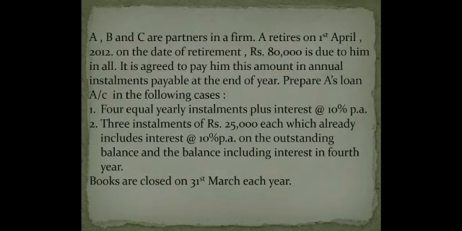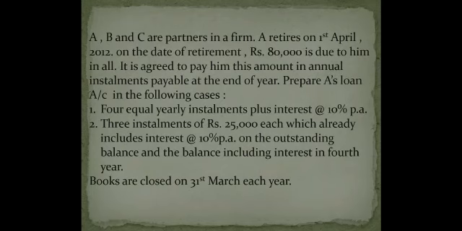Prepare A's loan account in the following cases. Now the cases have come. First case, 4 equal yearly installments plus interest at the rate of 10% per annum. Read it very carefully, children. It is 4 equal yearly installments. Means the principal amount 80,000 will be divided in 4 equal parts, 20,000 each. And along with this 20,000 principal payment, interest at the rate of 10% per annum will also be paid along with that.